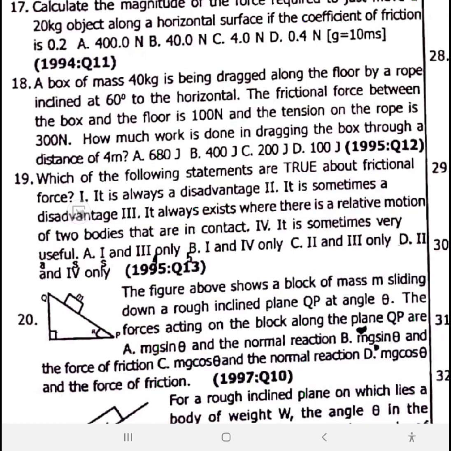The next one, it also helps grindstones work. Yes, they work on the principle of friction. Now to the disadvantages of friction: it causes wear and tear, it generates heat, and it also makes machines less efficient and wastes energy. So 19 is option C. Yes, it is sometimes a disadvantage here, and it always exists where there is a relative motion of the bodies that are in contact. 19 is option C.